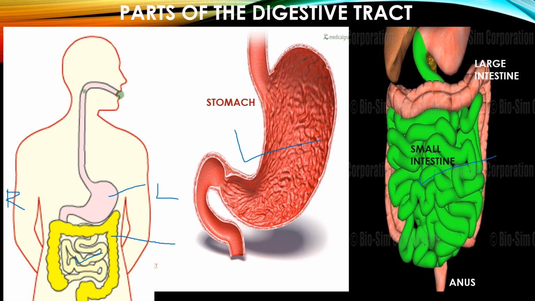That is the anus. So you understand how this alimentary canal, or what is known as digestive tract, is shown in the figure. You can all practice drawing this diagram and labeling it.